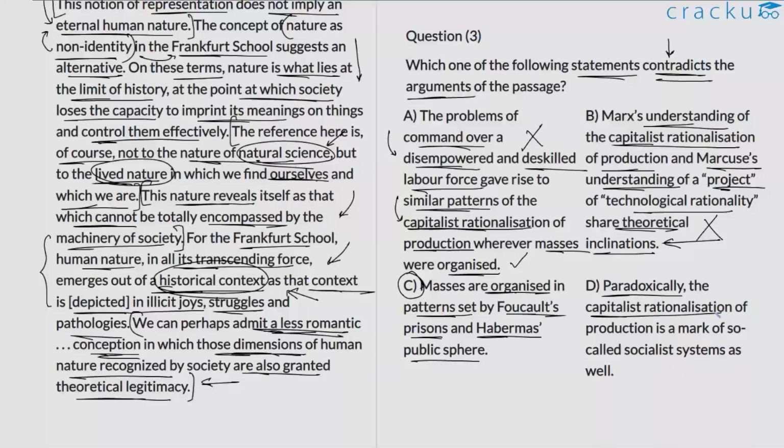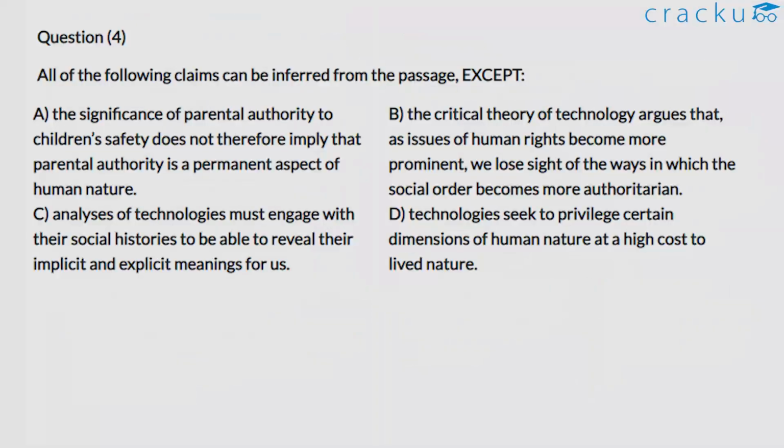D. Paradoxically, the capitalist rationalization of production is a mark of so-called socialist systems as well. This is true, something the author has clarified. He says that this idea is part of many modern political systems, including socialist systems. So option D is valid. The use of the term paradoxically is perhaps because we often consider socialism and capitalism as two ends of a pole. So option D is also true. Only option C is not discussed in the passage, which is why it is the correct choice here.